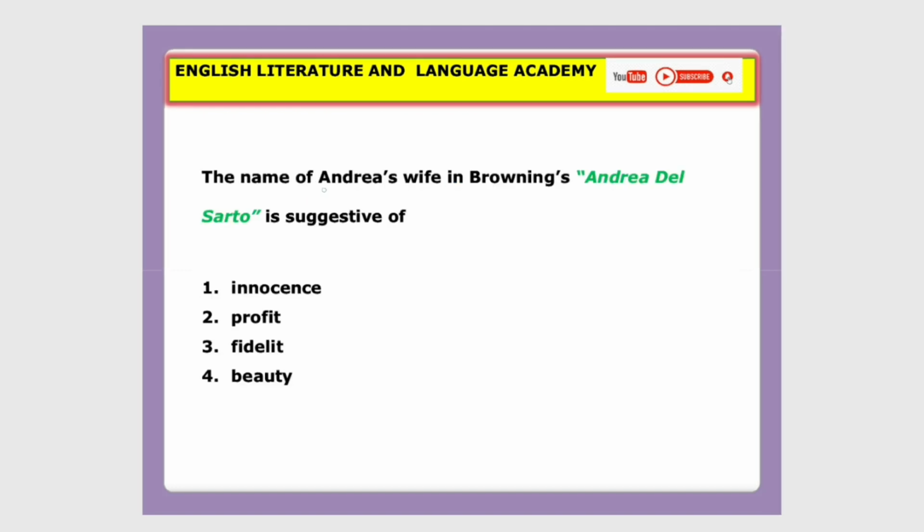Name of Andrea's wife in Browning's Andrea del Sarto. Look at the question: name of Andrea's wife in Browning's Andrea del Sarto. So the options: innocence, profit, fidelity, and beauty. So the correct answer here is fidelity.